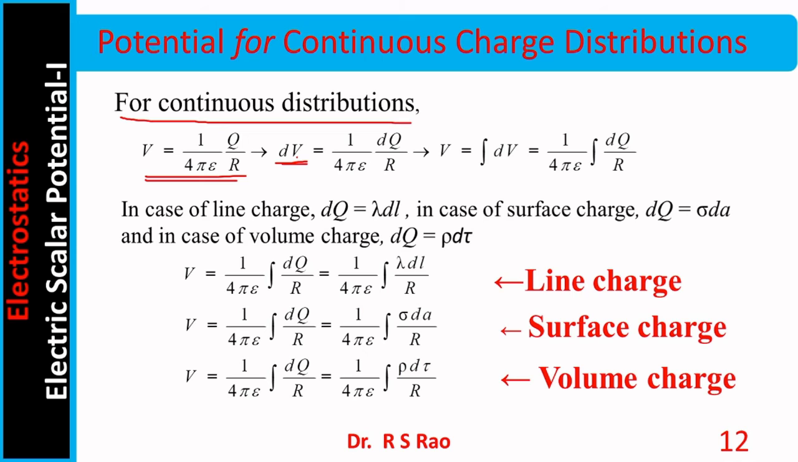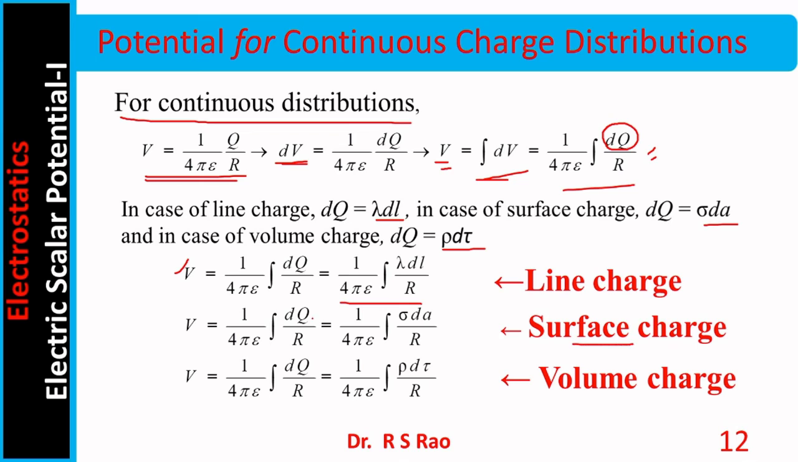dV, the differential potential, is dq by r times 1 by 4 pi epsilon. Therefore, V becomes, you have to perform integration, 1 by 4 pi epsilon integral dq by r. But dq is lambda dl in case of line charge, sigma dA in case of surface charge, rho d tau in case of volume charge. Therefore, for a line charge distribution, potential becomes 1 by 4 pi epsilon, it is common, integral lambda dl by r.